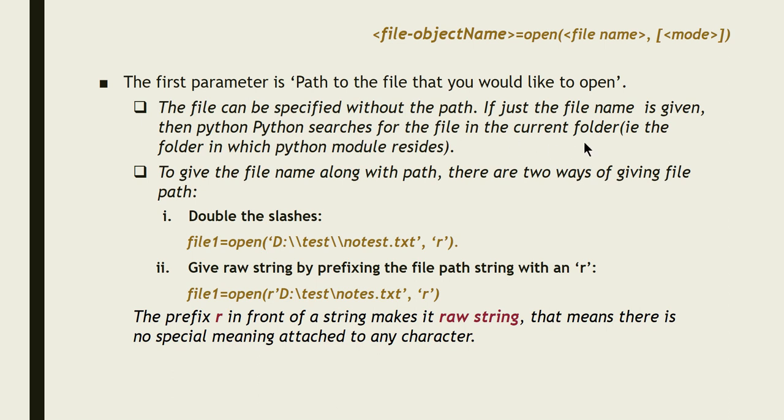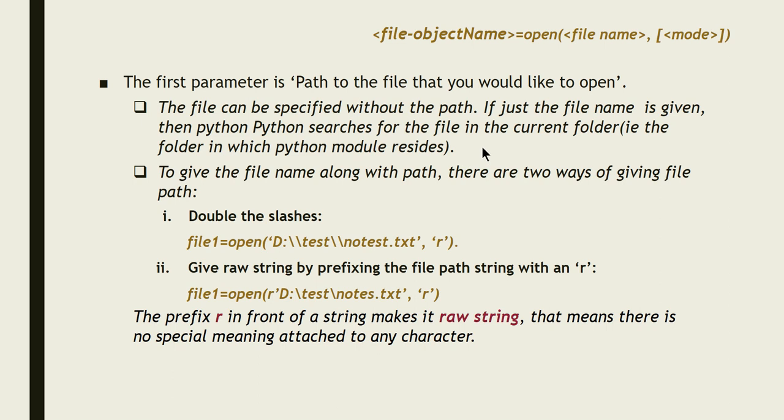So what do we mean by current folder? You are going to write a Python program, right? The location where that program is saved is the same location where the file you specify should be present, or will be created. It should be in the same folder in which the Python program is present. In that case you are allowed to write only the file name. The file can be specified without the path. If just the file name is given, then Python searches for the file in the current folder, that is the folder in which the Python module resides.